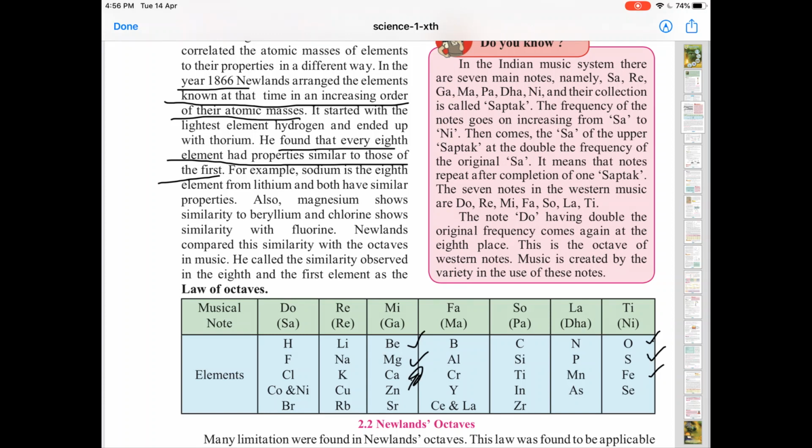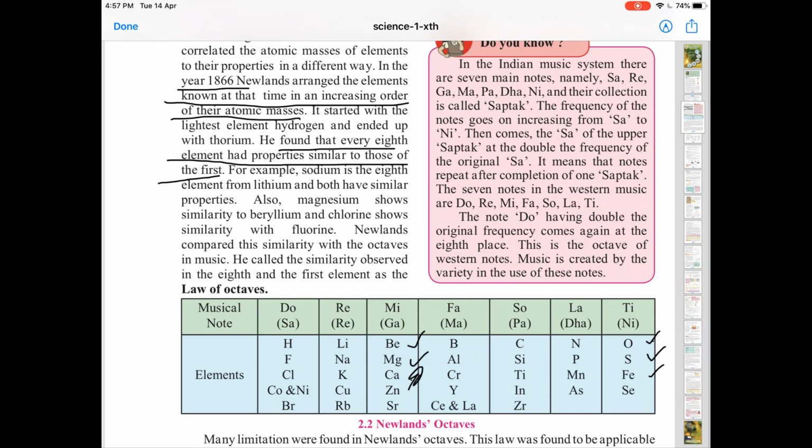Count on your fingers, sa re ga ma pa da ni sa. So sa comes 8th, which is similar to the first, and again if you start from there, re will come, and ga, so it goes like that. That is called saptak, right? The frequency of sa in the beginning matches with the frequency of the next sa, which comes 8th. And in Western music there are 7 notes, right? So here we also call it Newland's law of octaves.